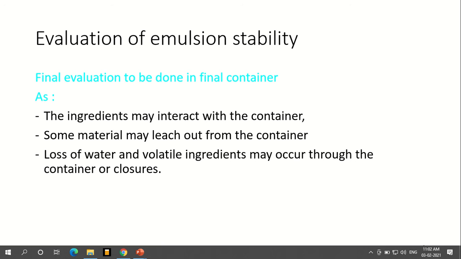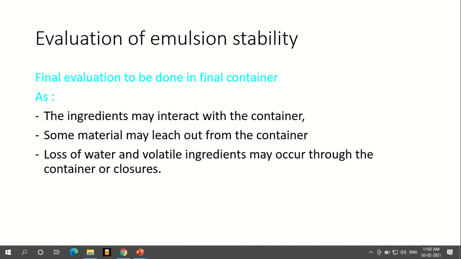Next, further evaluations of emulsion stability will be: the ingredients may interact with the container, or some material may leach out from the container, and loss of water and volatile ingredients may occur through the container or closure, which we need to evaluate. To what extent the ingredients may interact, the emulsion may change, or if any volatile material is there, it will evaporate when we keep it for a long time. Obviously the phase volume ratio will change, and the emulsion will not remain stable.